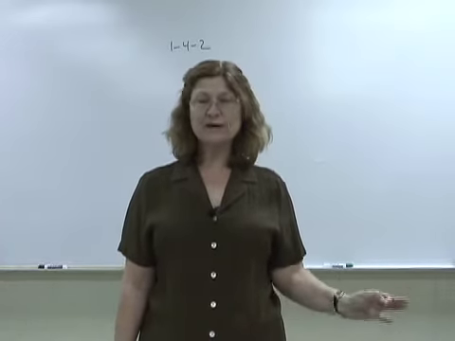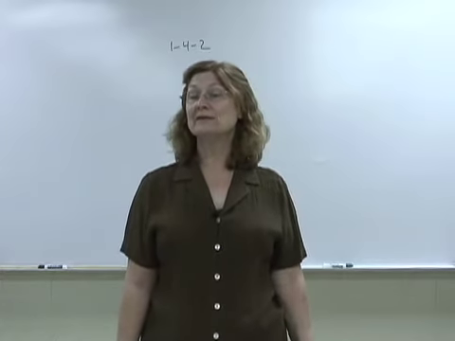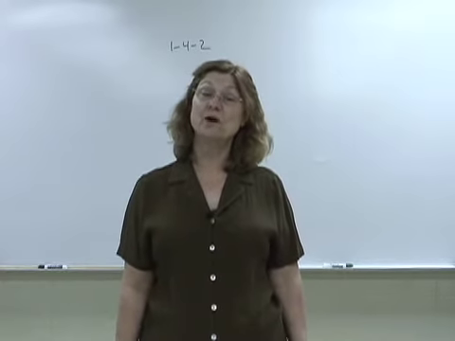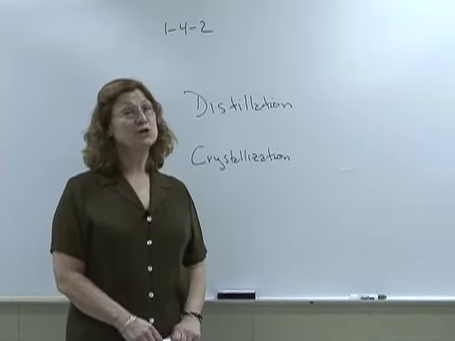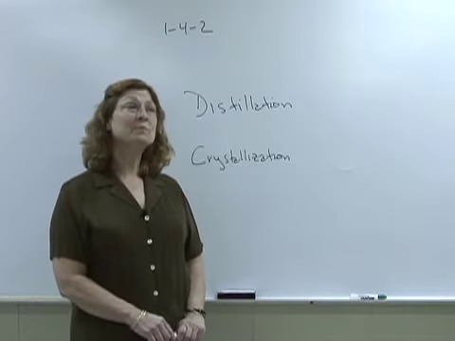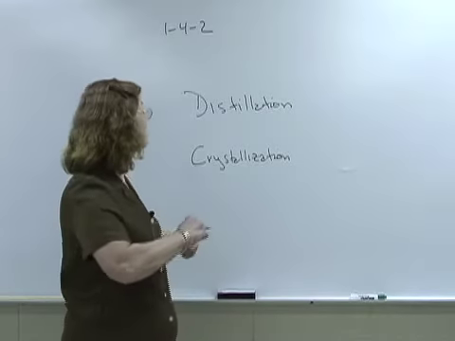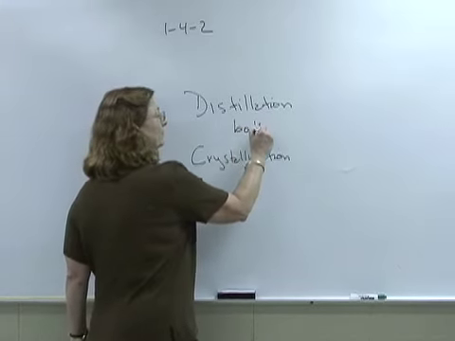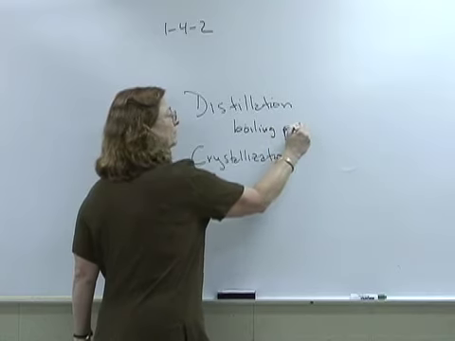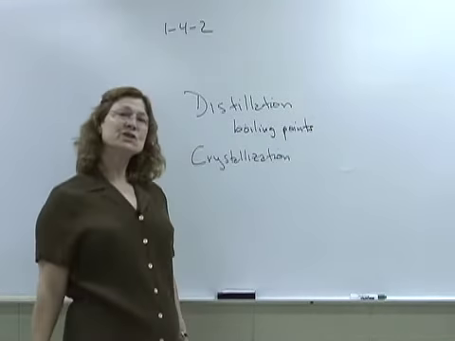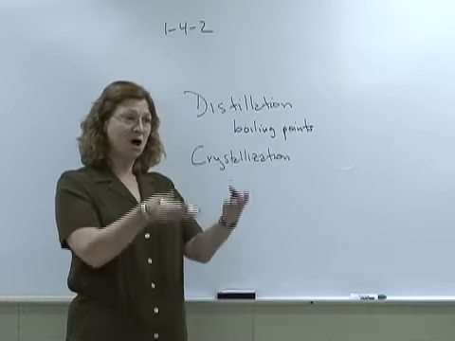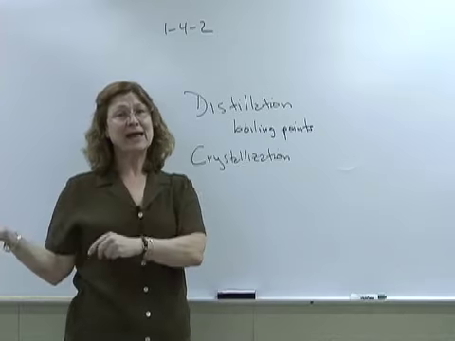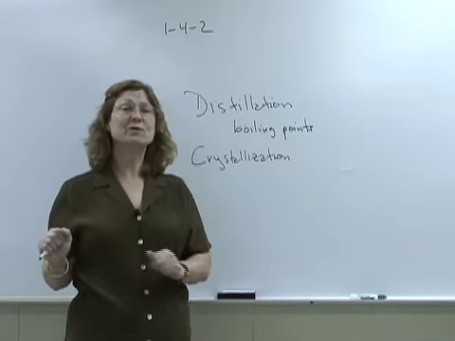Now there's just 2 quick things I need to mention to you, and they're means of separating mixtures using physical properties. The first method that we can use to separate mixtures would be using boiling points as the physical property. In distillation, we take something that has a lower boiling point and drive it off and condense it back and get that substance separated from the original mixture.